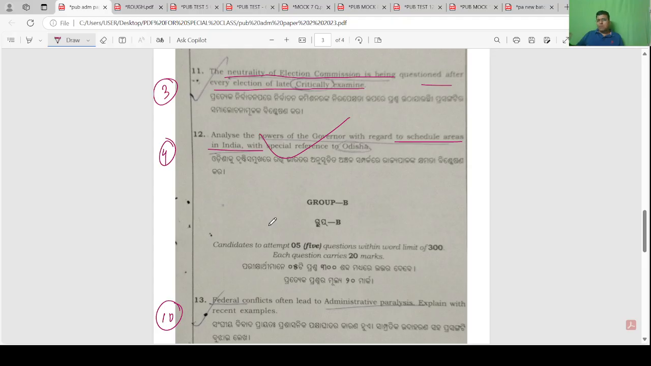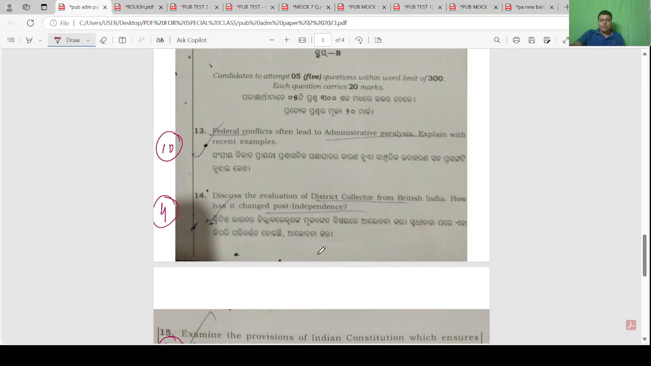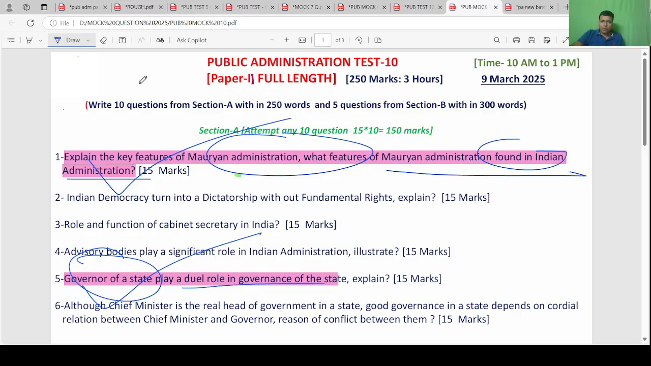Okay, so out of 12 questions you can comfortably do 10 questions. Many students told me that they have a problem of plenty. Federal conflict leading to administrative paralysis. Look, multiple questions have come. This is paper 2, unit 10, center-state relation: federal conflict, center-state administrative relation, legislative relation, financial relation, and conflict in those relations. So I have asked multiple questions.